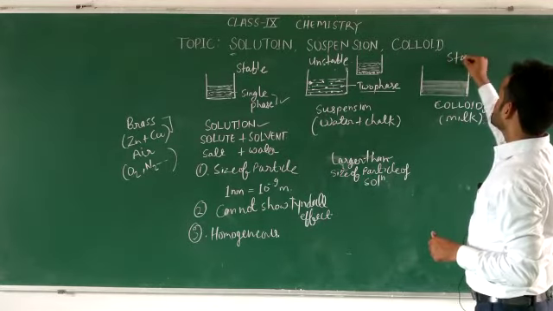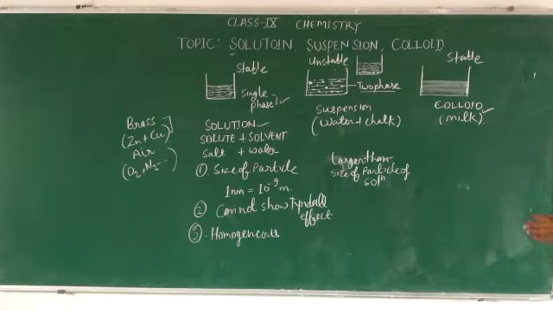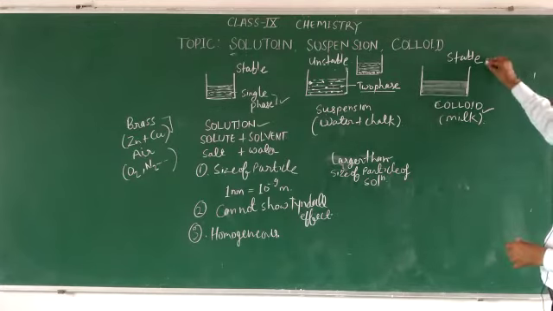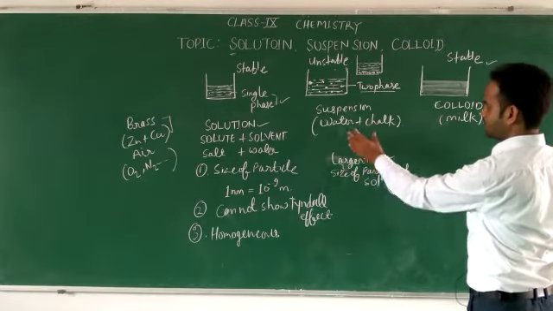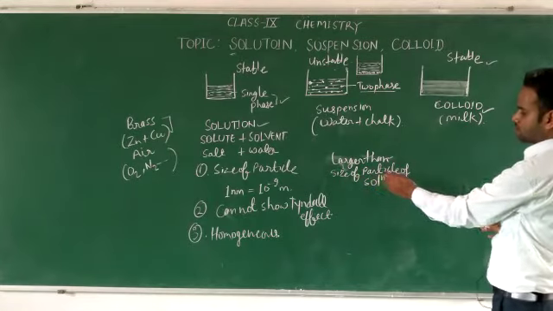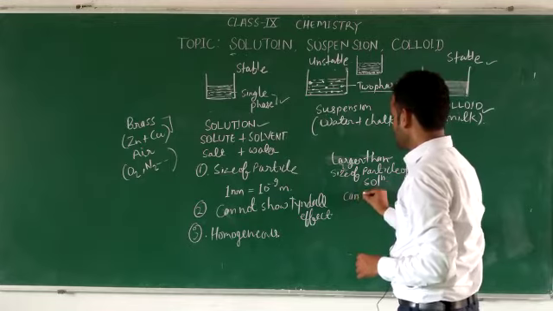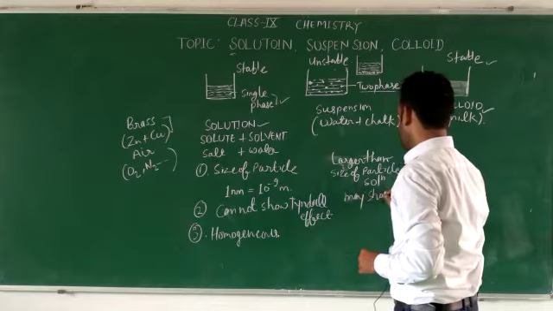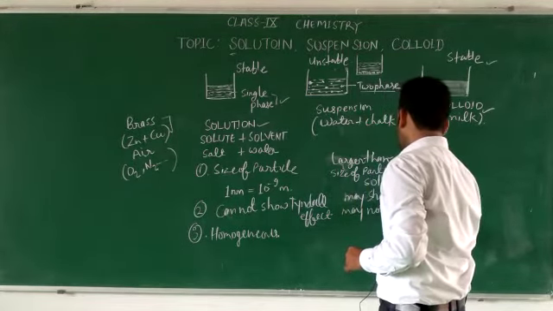A colloid is also stable. It looks homogeneous, but it is heterogeneous, because if we observe it at a very microscopic level, then we can observe more than one phase. In the case of a suspension, the particles are larger than the particles of a solution, so it may or may not show the Tyndall effect.